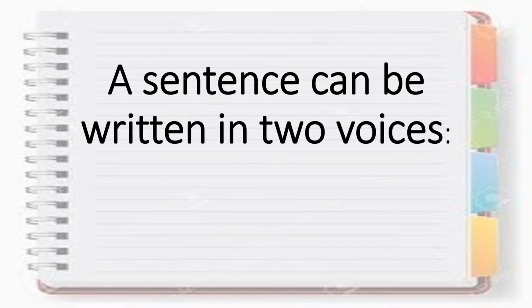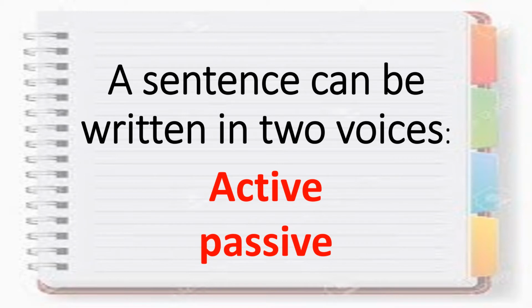So here we'll start with active and passive voice. To understand this topic, the very first thing you need to understand is that active and passive are like two ways to speak a sentence. You know a sentence; then how we speak that sentence is a way which we call active or passive. Either we are speaking that particular sentence in active voice or in passive voice. So here you can see a sentence can be written in two voices. The very first is active voice and the second is passive voice.